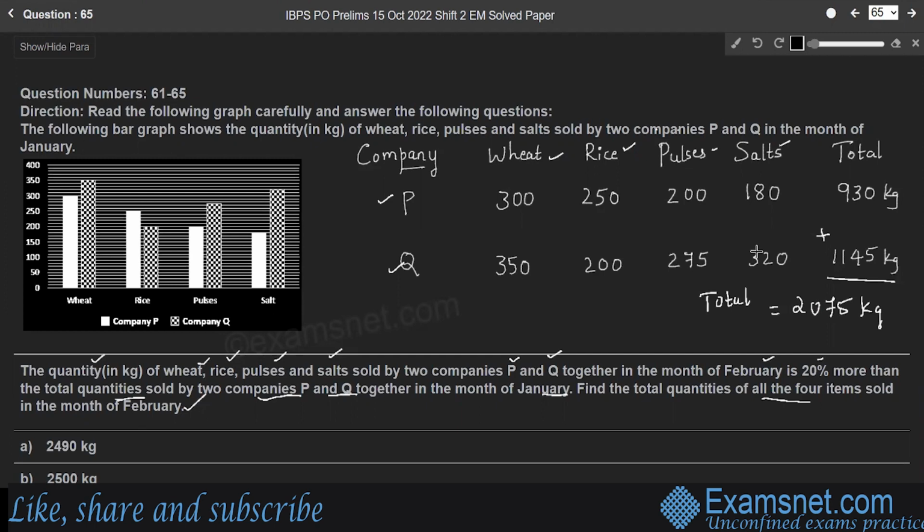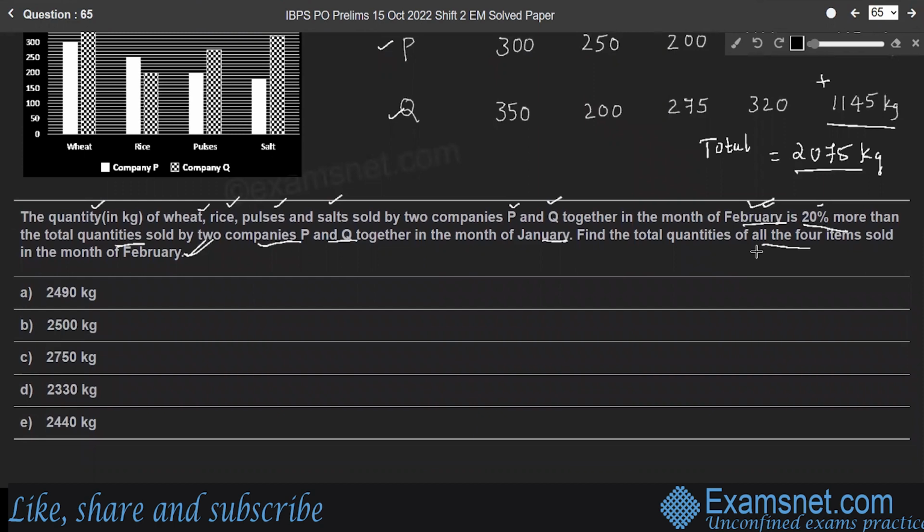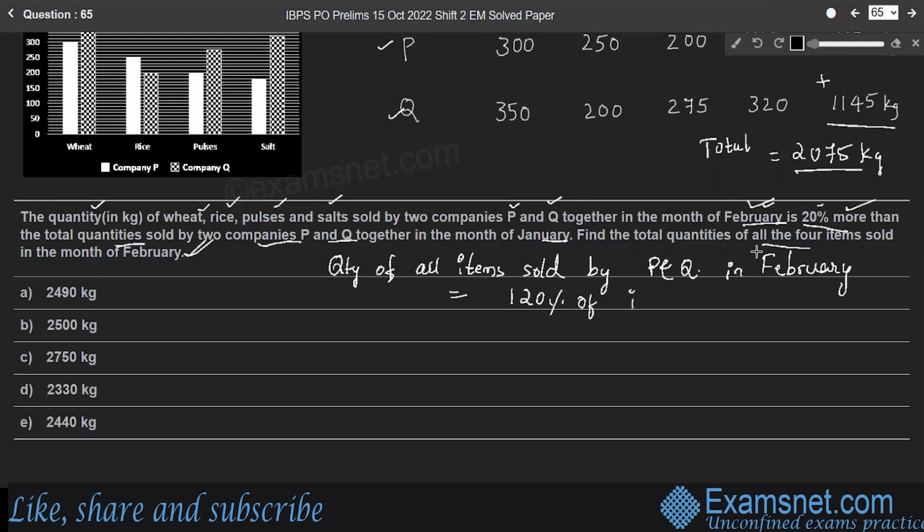It is given that the total quantity sold in the month of February is 20% more than the total quantity sold in the month of January, right? Therefore, we need to find the quantity of these items sold in the month of February, right? So we'll consider the quantity of all items sold by P and Q, both the companies, in the month of February, is equal to 20% more than, that means 120% of items sold in the month of January.